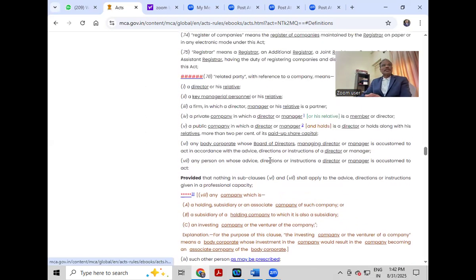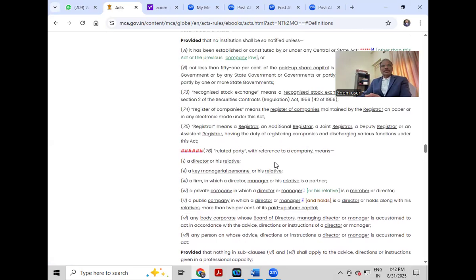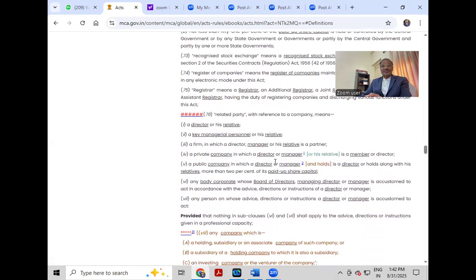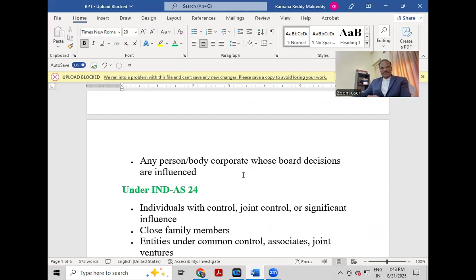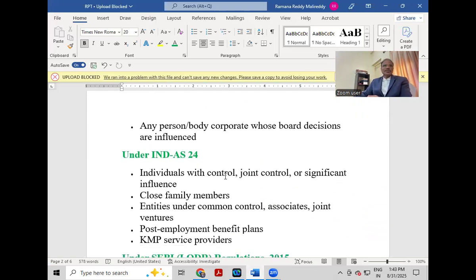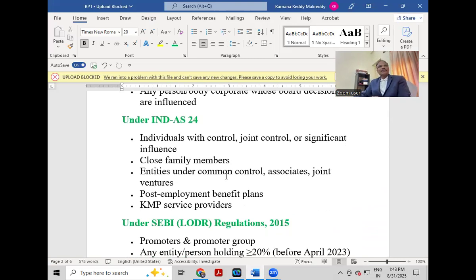So this is the definition given under Section 2(76) of the Companies Act 2013, of who is a related party under the Companies Act. Then we'll go to the accounting standards, IND-AS 24, who is a related party. Individuals with control, joint control, or significant influence are related parties under IND-AS 24.